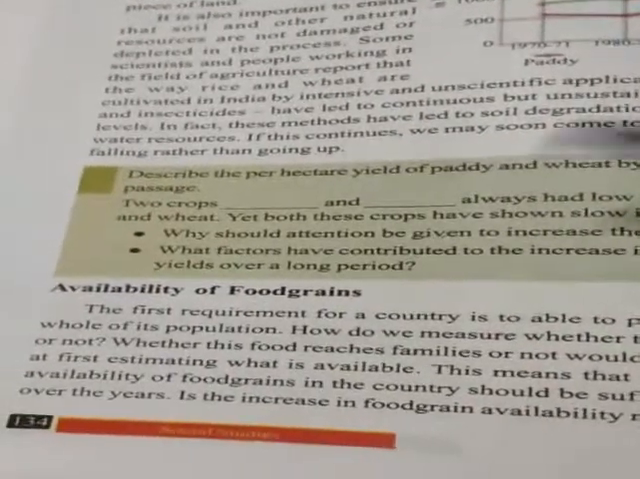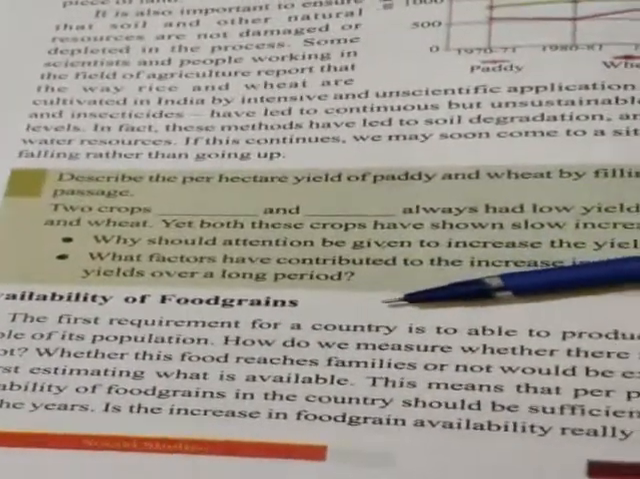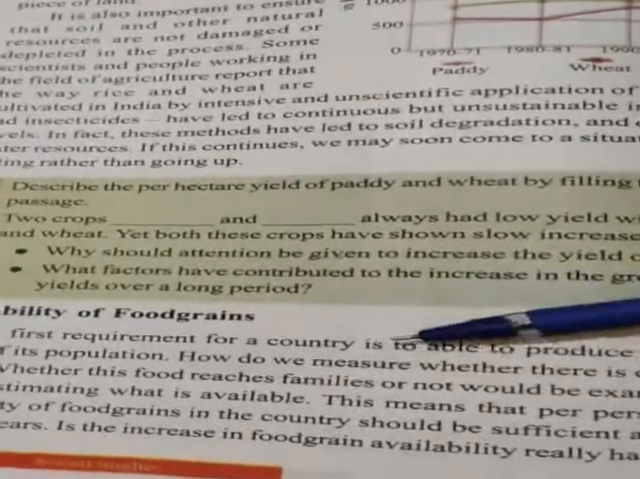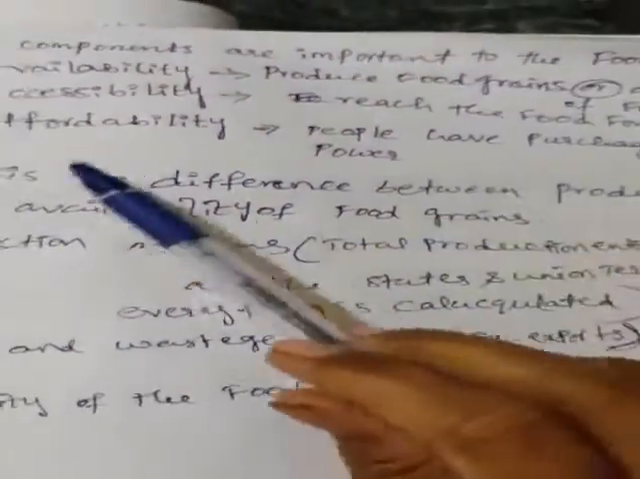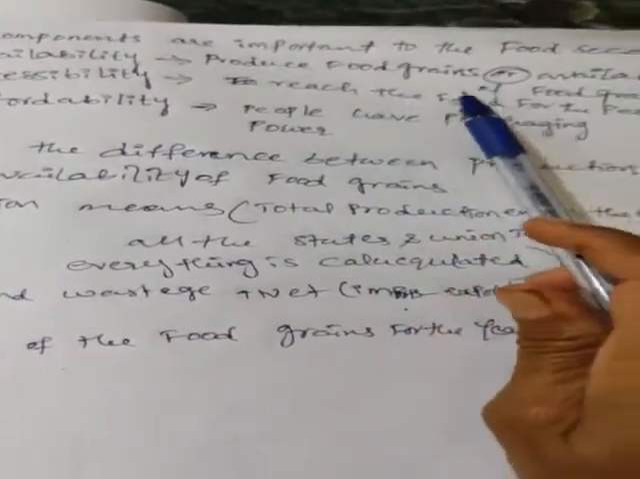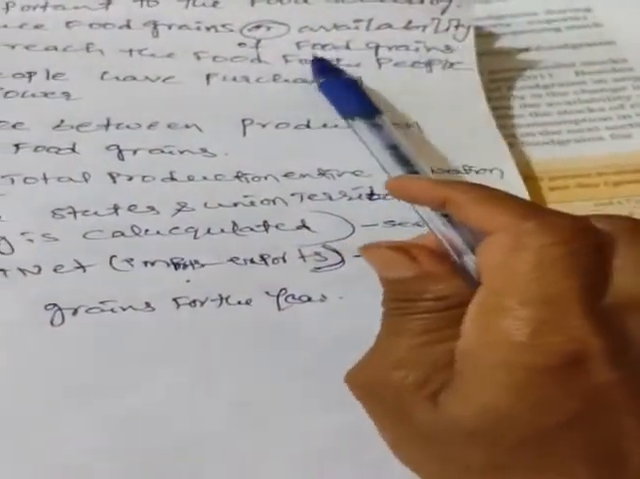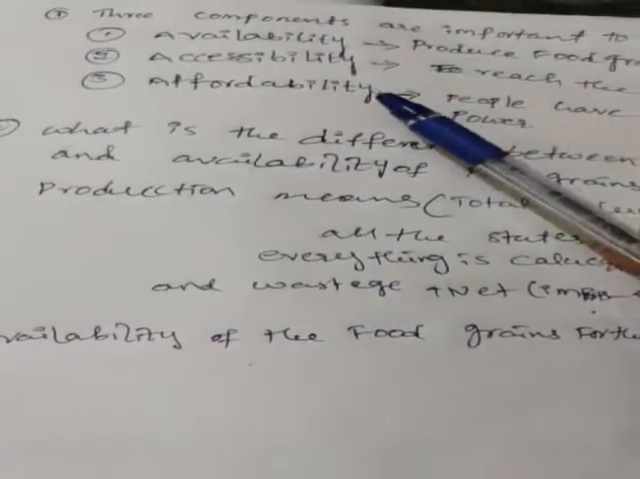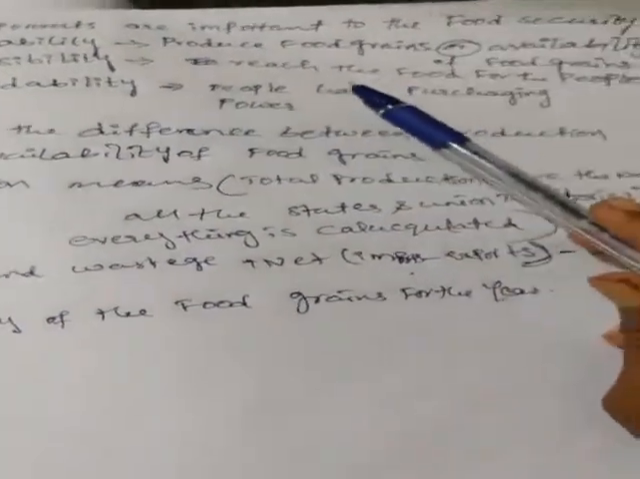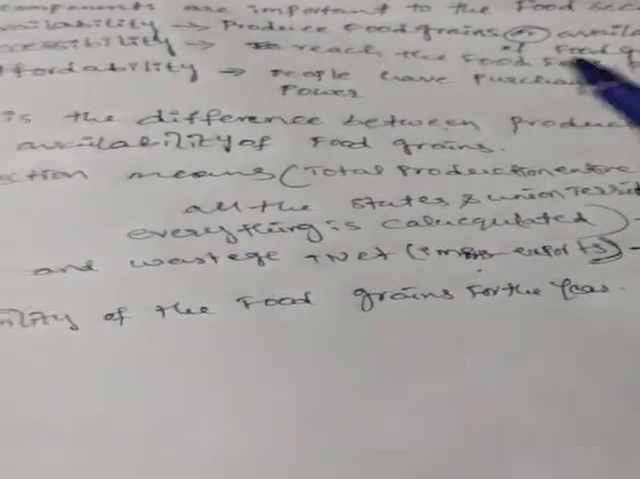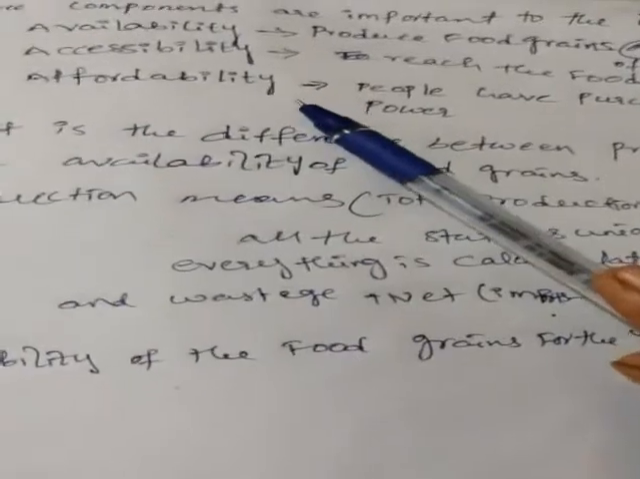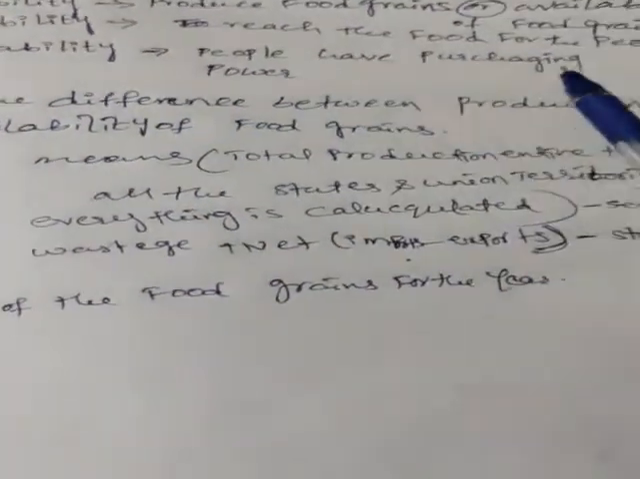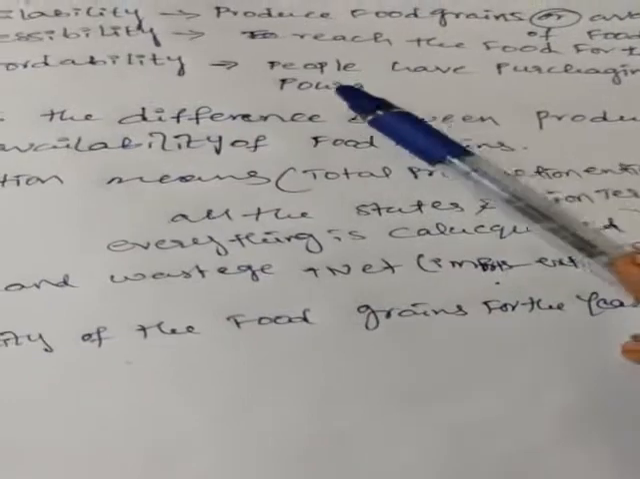Children, next we discuss the availability of the food grains. Three components are important to food security. The first one is availability of the food grains, which means producing the food grains for people. The second is accessibility, which means reaching the food to the people. And the third one is affordability of the food grains. Affordability means people have purchasing power.